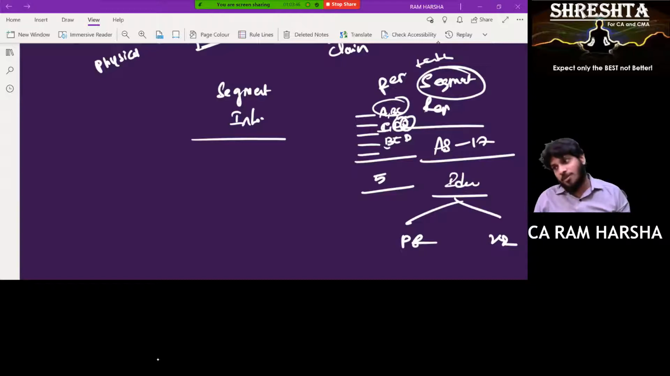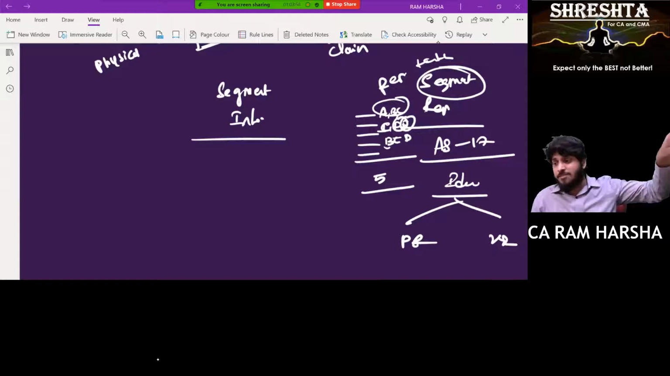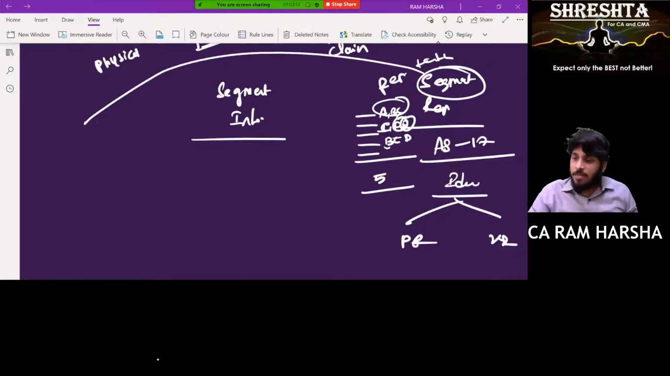Now you need to disclose segment information separately. What is the objective of segment information? By the way, tell me, is segment information a balance sheet item or a P&L item? None of these. Segment information is just a note to the accounts. It's additional information which we are giving.